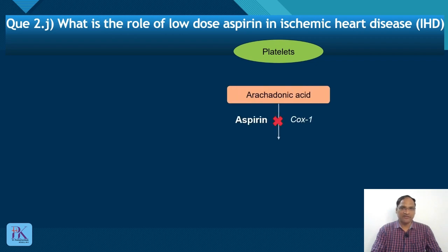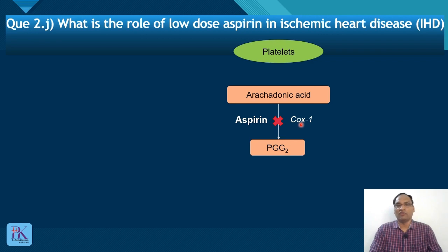Arachidonic acid normally gets converted to PGG2, and prostaglandin synthesis happens after this. But this first step, the conversion of arachidonic acid to PGG2 with the help of COX-1, cyclooxygenase 1, is inhibited by aspirin by acetylation of the serine residue of COX-1.